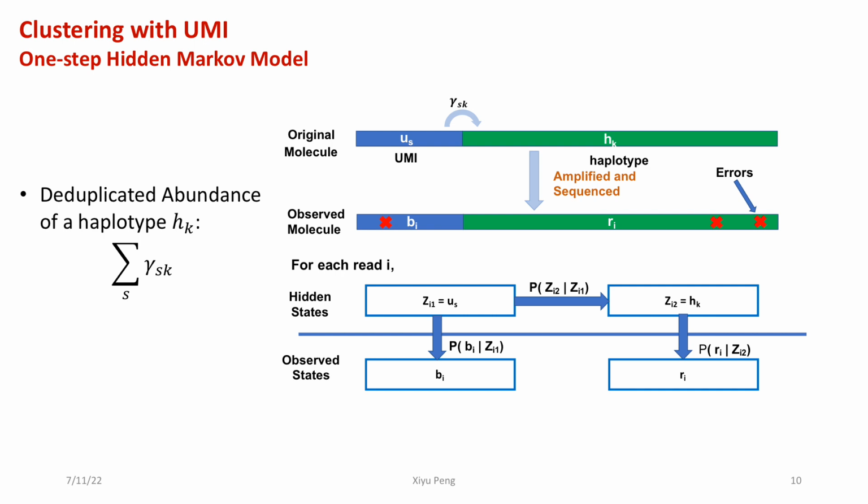The underlying model is a one-step hidden Markov model which models both haplotypes and UMI sequences. This model considers both UMI errors and collisions and provides accurate estimates of the deduplicate abundances of haplotypes, which is the sum of gamma SK for haplotype HK. Gamma is the transition probability between UMIs and haplotypes.